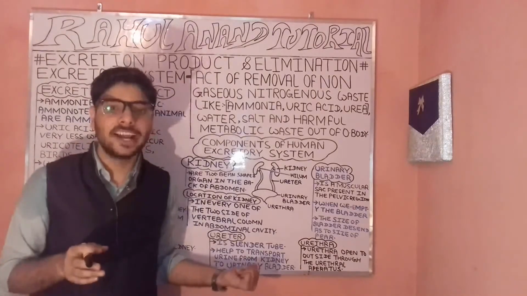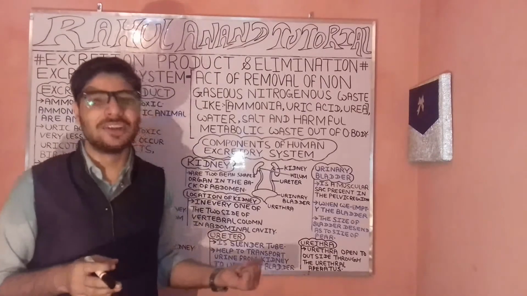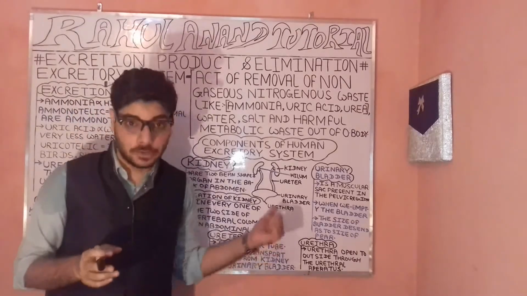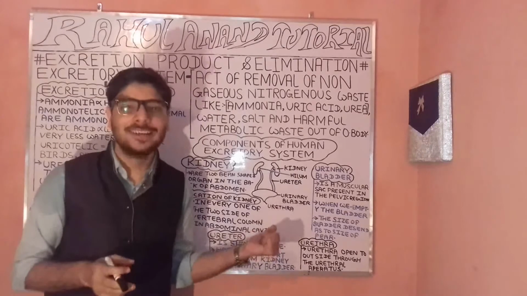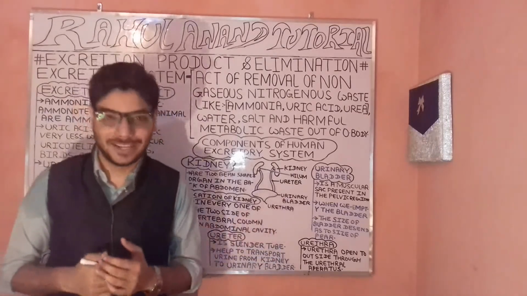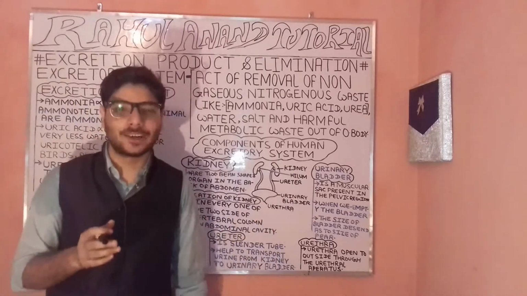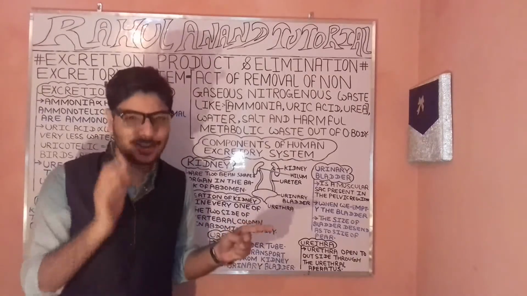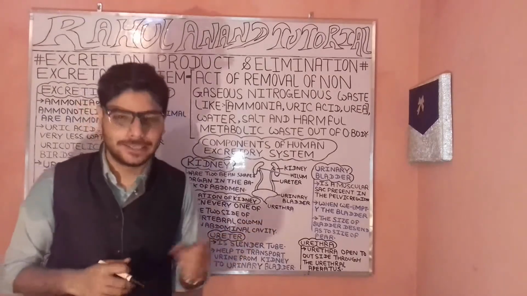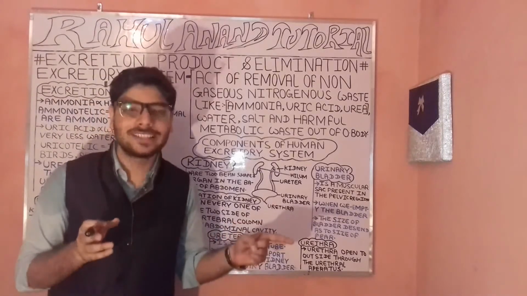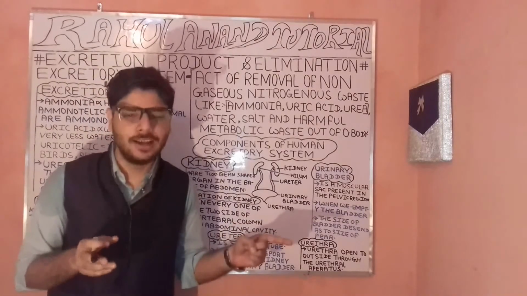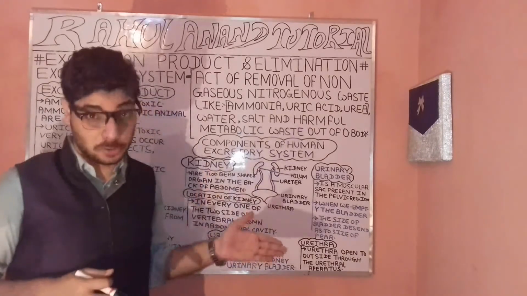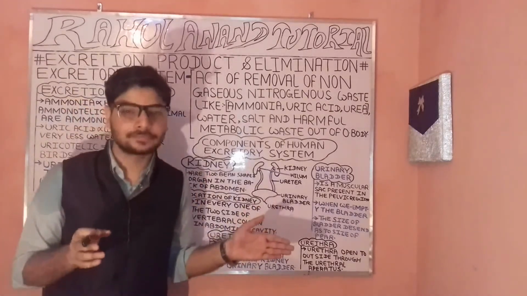Now, the second role with reference to your kidney. It plays an important role to maintain the osmotic balance with reference to your body. So what is osmosis actually? Can you tell me? It is the movement of the fluid or the water from the higher concentration side towards the lower concentration side, and that comes under osmosis.